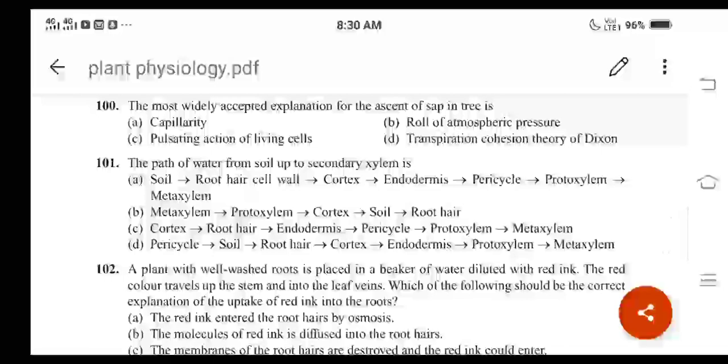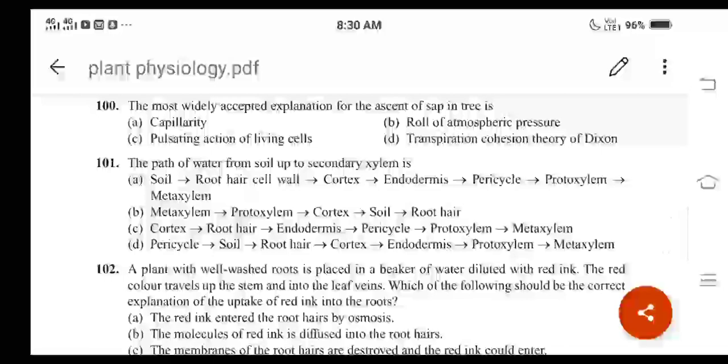For question number 100, option D becomes the correct answer. The most widely accepted mechanism for the ascent of sap in tree is transpiration cohesion theory of Dixon.